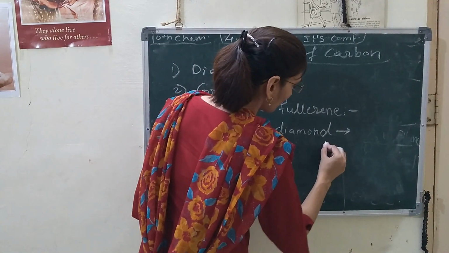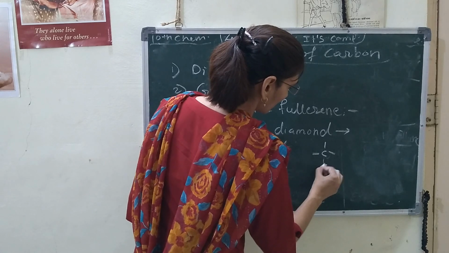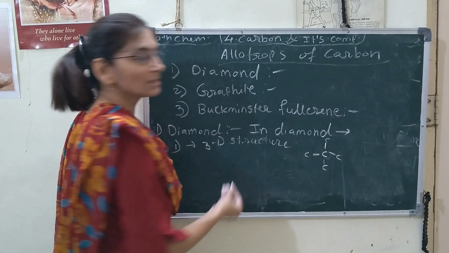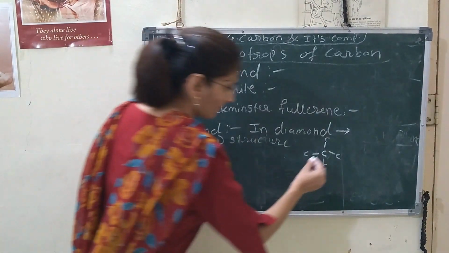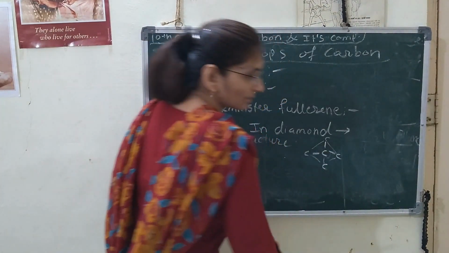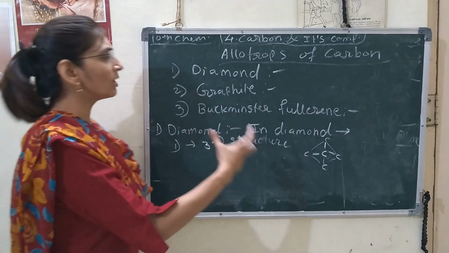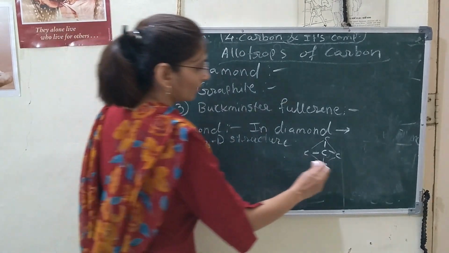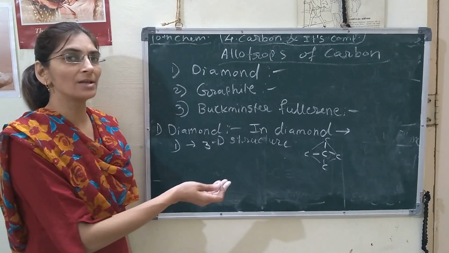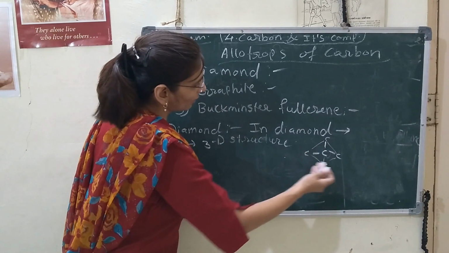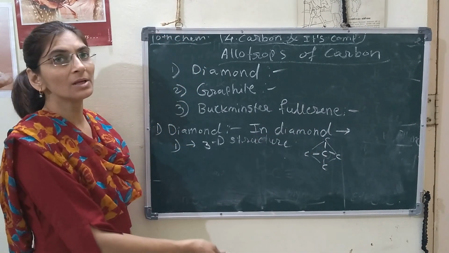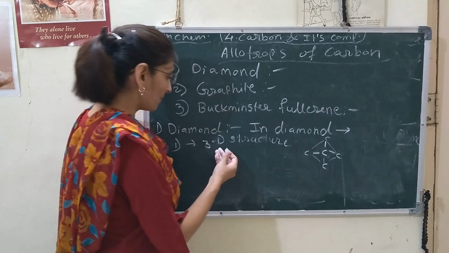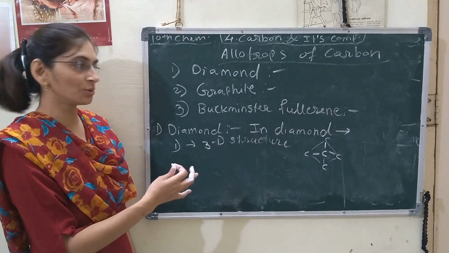Here, one carbon is surrounded by 4 carbon atoms, and it is 3D in structure. It is tetrahedral as well, and strongly bonded. Not a single electron is free here. Carbon has 4 electrons in its valence shell, and all 4 electrons are bonded with other carbon atoms to form a tetrahedral structure. That's why diamond is very hard in nature.